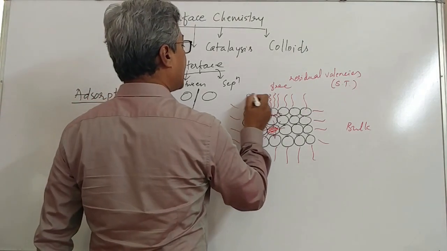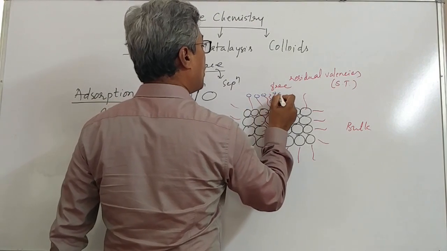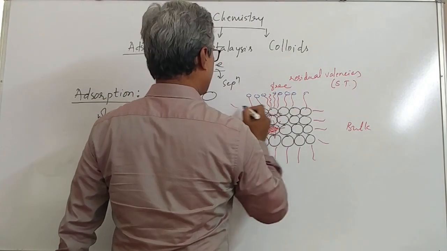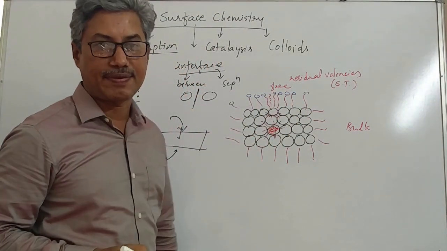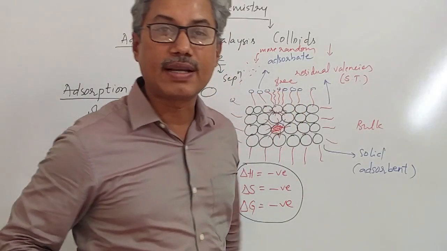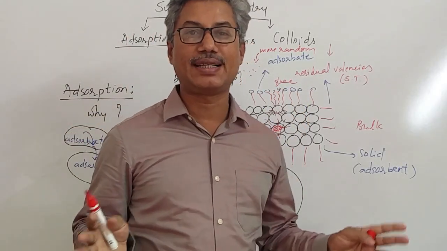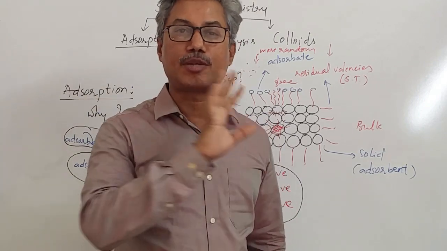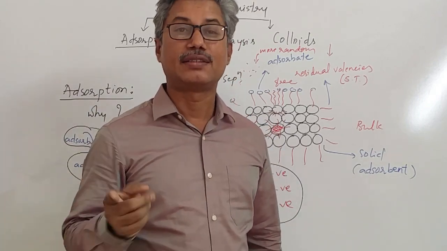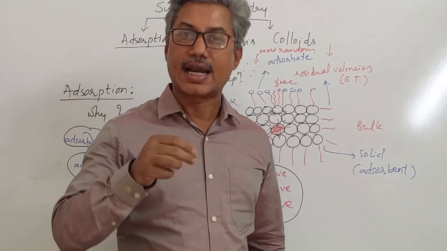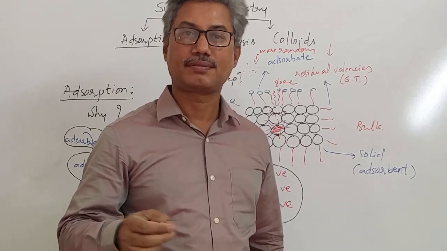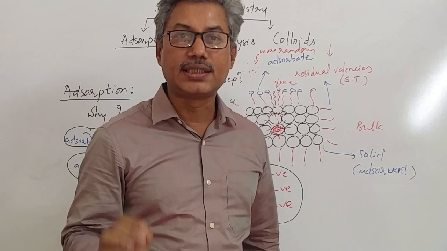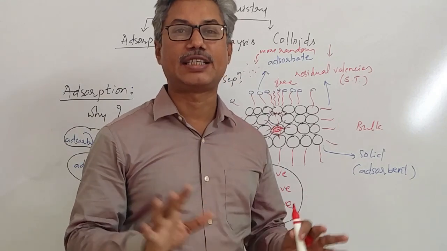These particles are held up by the surface. These residual valencies are responsible for adsorption. If residual valencies are not there, then adsorption will not take place. Therefore, the prime reason for adsorption is the presence of residual valencies of the surface particles.